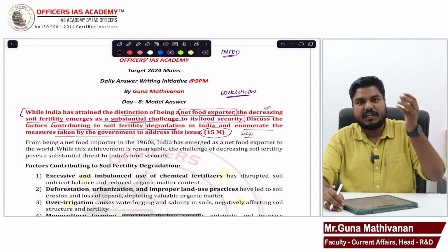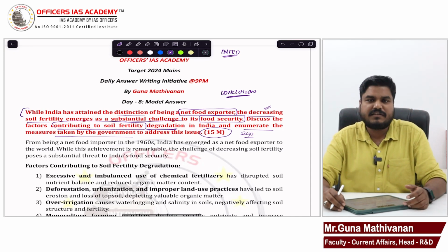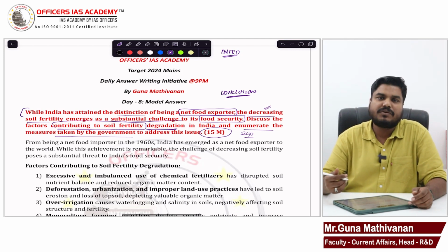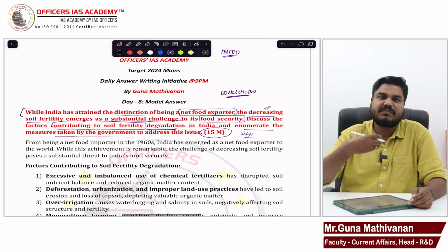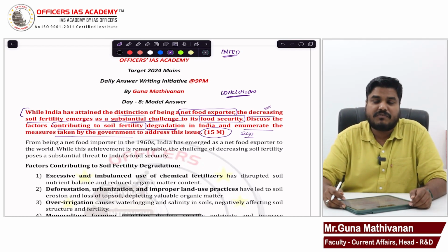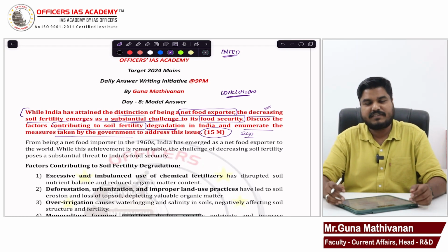India was a net importer of food grains in 1960. Because of the intervention of the Green Revolution and other technological support, we were able to improve our food production. We were able to ensure food security. And today we are one of the largest exporters of food grains. This can be your intro.